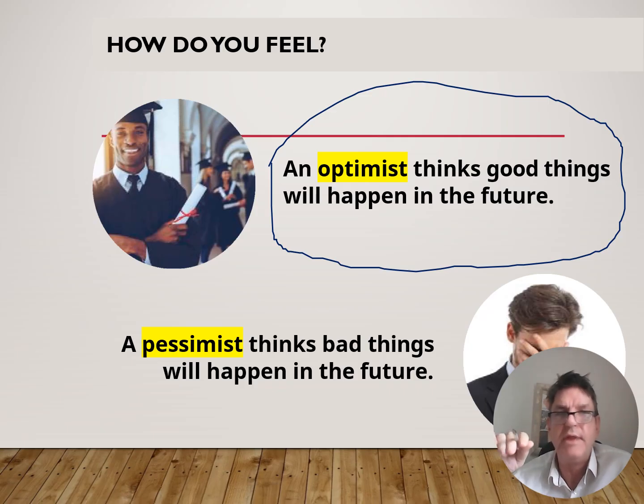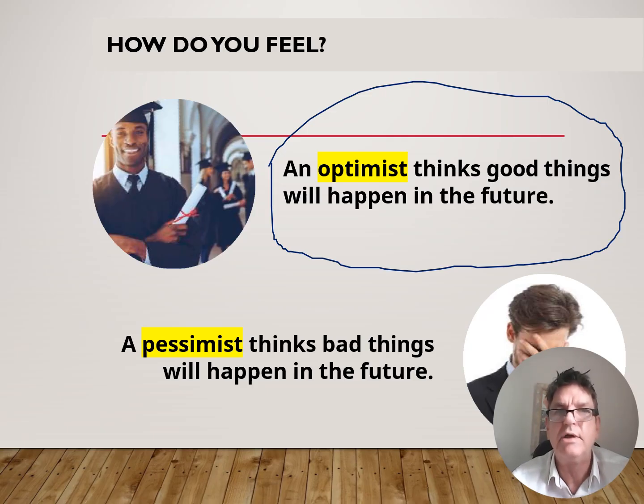By doing that, as I mentioned before, you have killed 6 birds with 1 stone, because you've done grammar, reading, writing, listening, speaking, and you've learnt more vocabulary. So let's read this sentence. An optimist thinks good things will happen in the future. A pessimist thinks bad things will happen in the future.